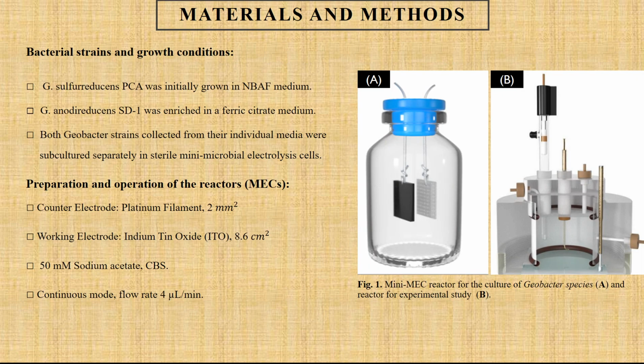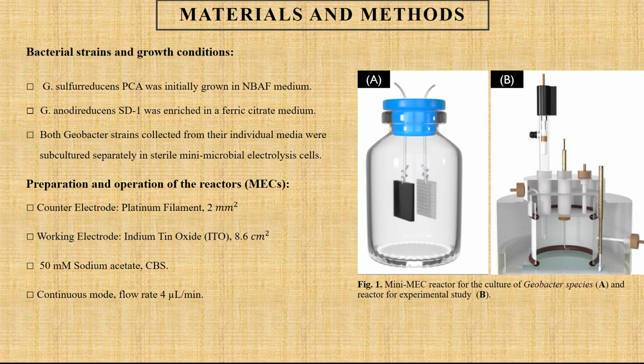Next, bacterial strains and growth conditions. In this study, Geobacter sulfurreducens PCA was initially grown in an NBAF medium and Geobacter anodireducens SD1 was enriched in a ferric citrate medium. Both Geobacter strains collected from their individual media were subcultured separately in sterile mini microbial electrolysis cells.